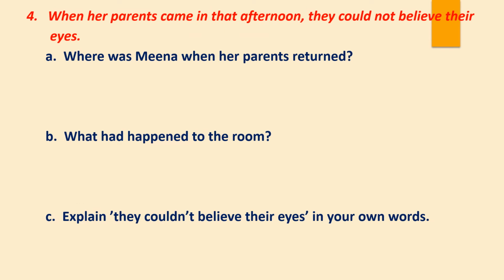So children, let's see another extract. That is question number 4. When her parents came in that afternoon, they could not believe their eyes. So children, when the parents came back, what did they see? Why couldn't they believe their eyes? Because something strange happened. Yes, and what was that strange thing? Yes, the parents saw Meena reading a book. Isn't it? That was strange. So let's see the questions which are based on these lines, which we have to answer.